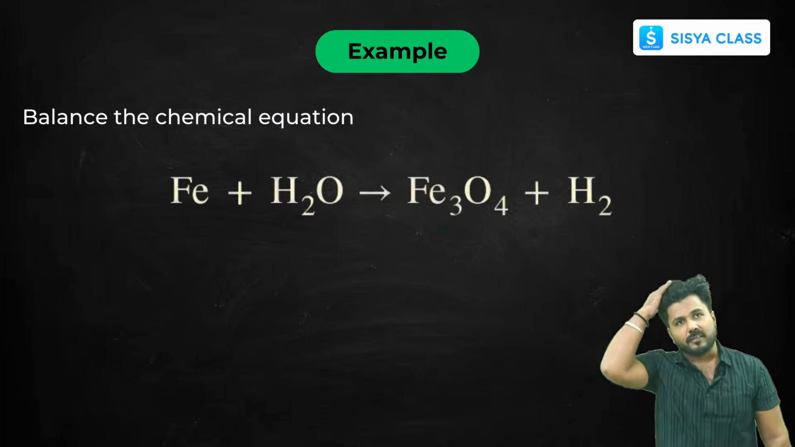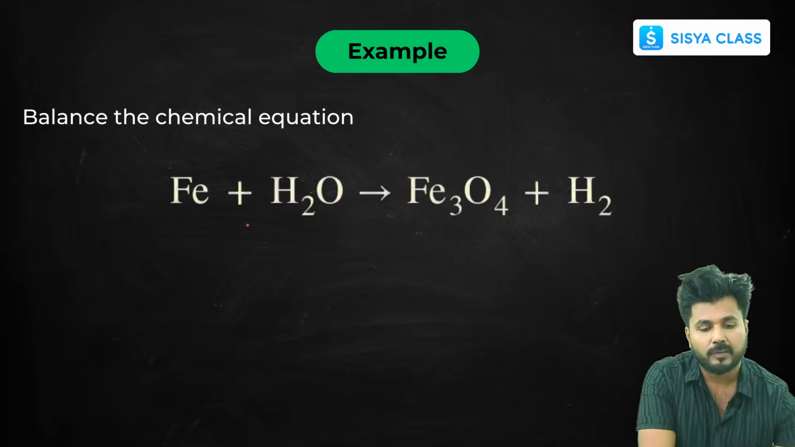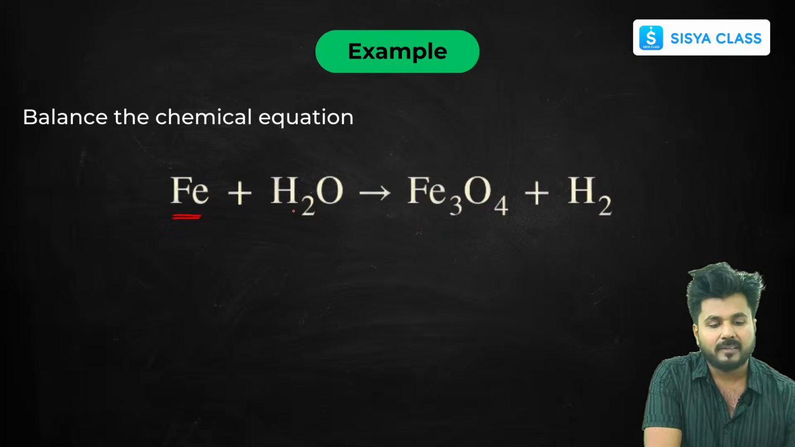Now we will balance this. You will see how we will balance this. So let's now balance this reaction. Let's make a table. Here it is element, and here you can write reactant and product in short, because we have to make it quick.